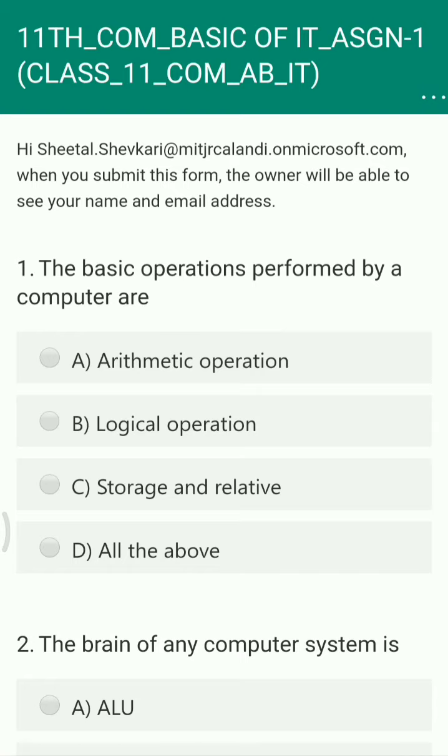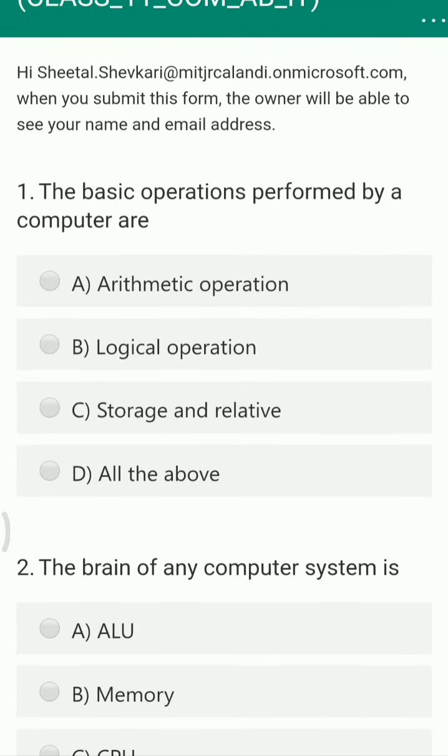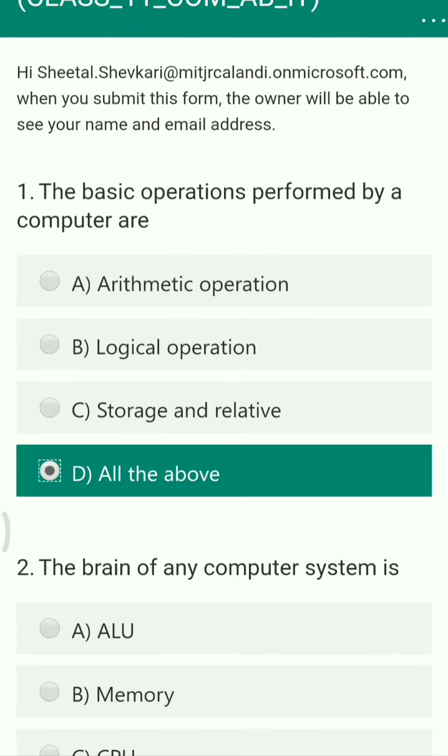So the first question is, the basic operations performed by a computer are: option A, arithmetic operation; option B, logical operation; option C, storage and retrieval; and option D, all the above. So the right answer in this case is all the above, because logical, arithmetic as well as the storage is done in the computer, and that is the basic activity which a computer does.